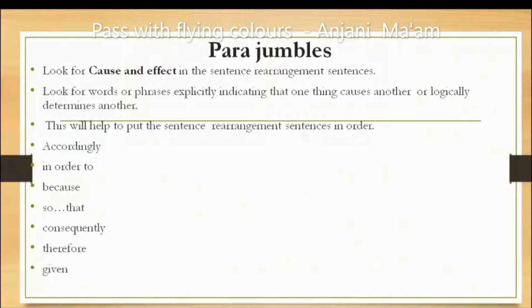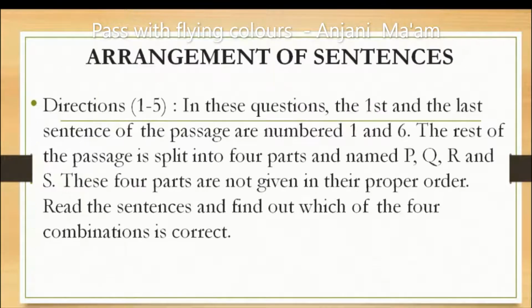Words or phrases like accordingly, in order to, because, so that, consequently, therefore and given all show cause and effect, and you have to use that strategy while solving parajumbled sentences. Let's see how we can apply these strategies to solve rearrangement of sentences.